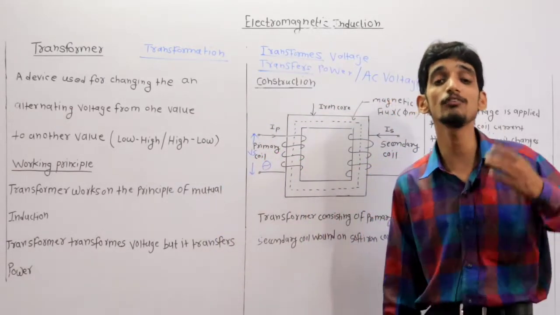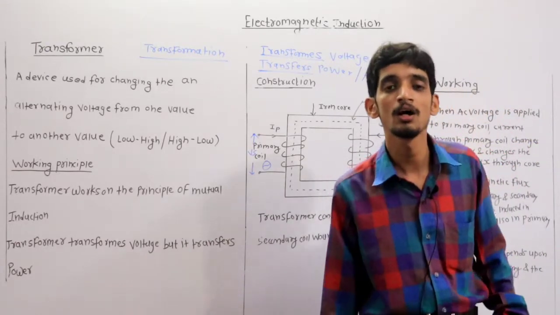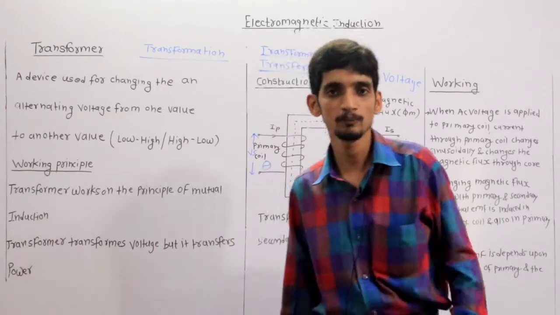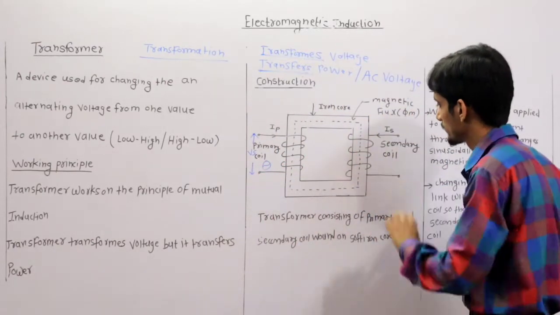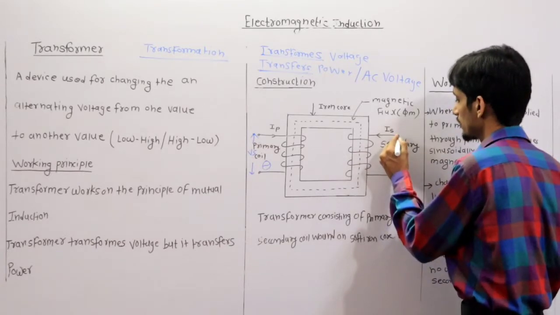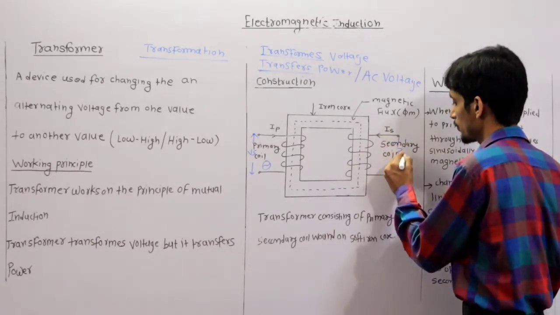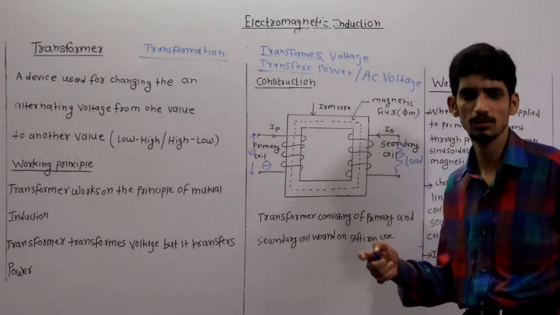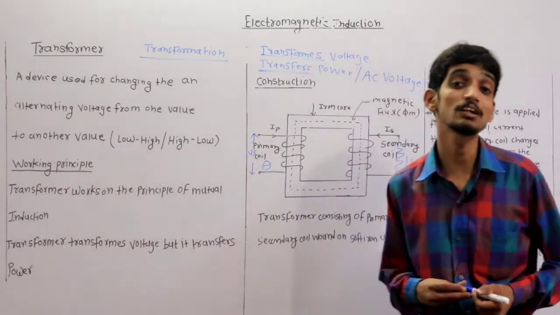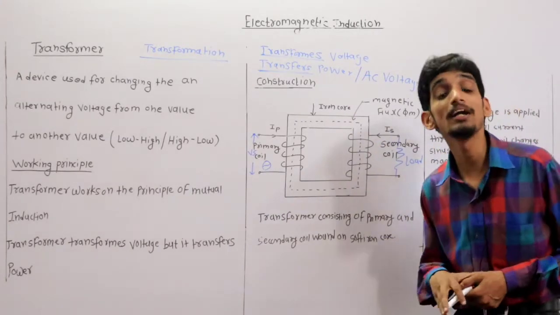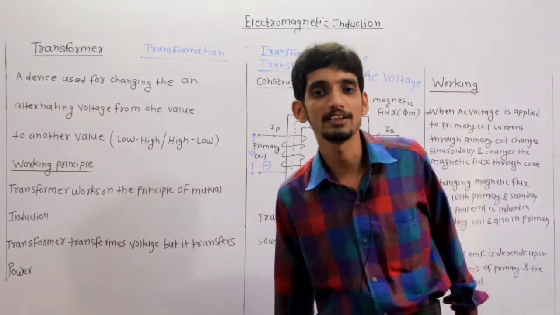And the winding which is connected to the external load, if you connect here a load, anything, bulb or speaker, that winding is called the secondary winding.